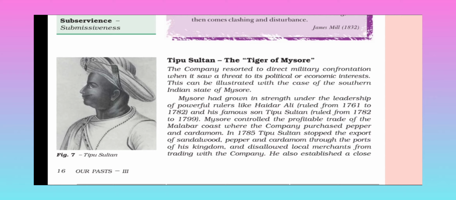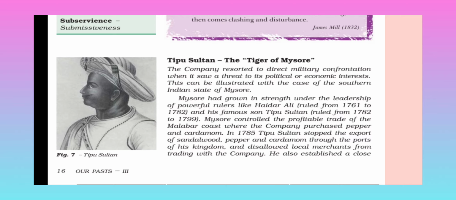Mysore controlled the profitable trade of the Malabar coast, where the company purchased pepper and cardamom. In 1785, Tipu Sultan stopped the export of sandalwood, pepper and cardamom through the ports of his kingdom and disallowed local merchants from trading with the company.